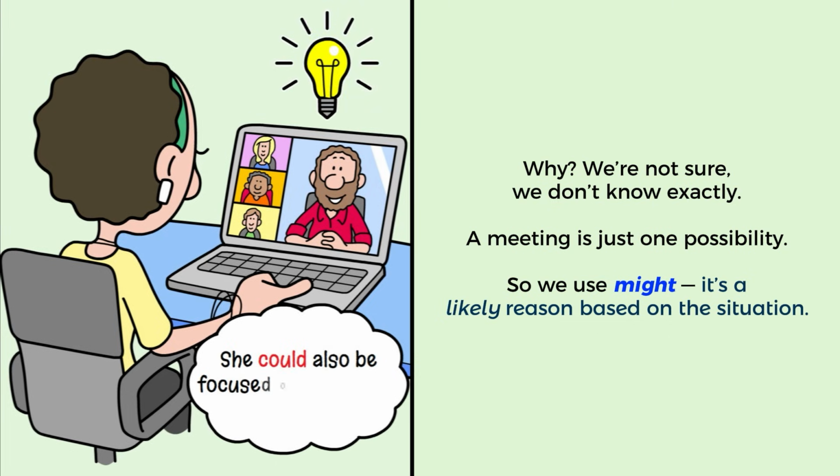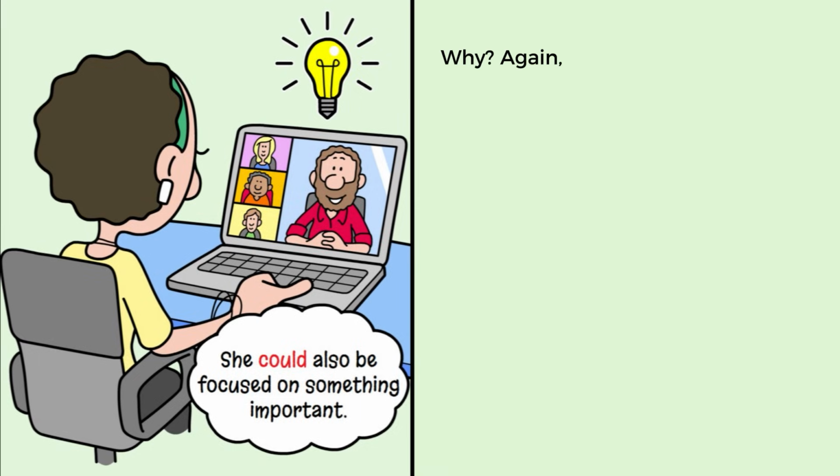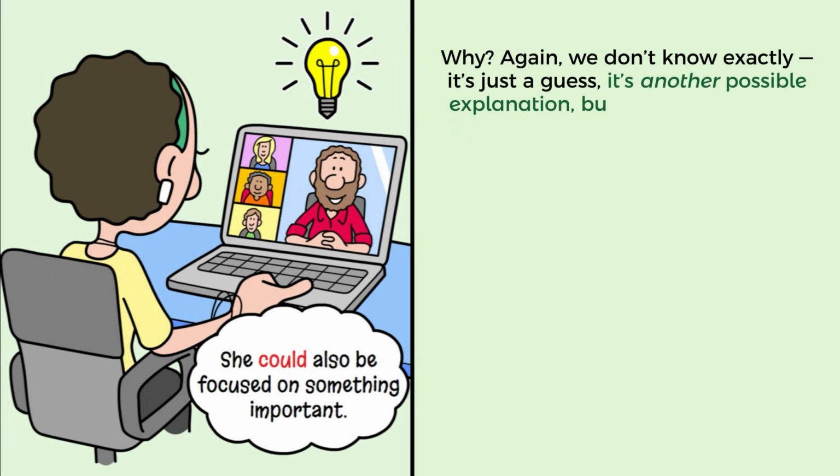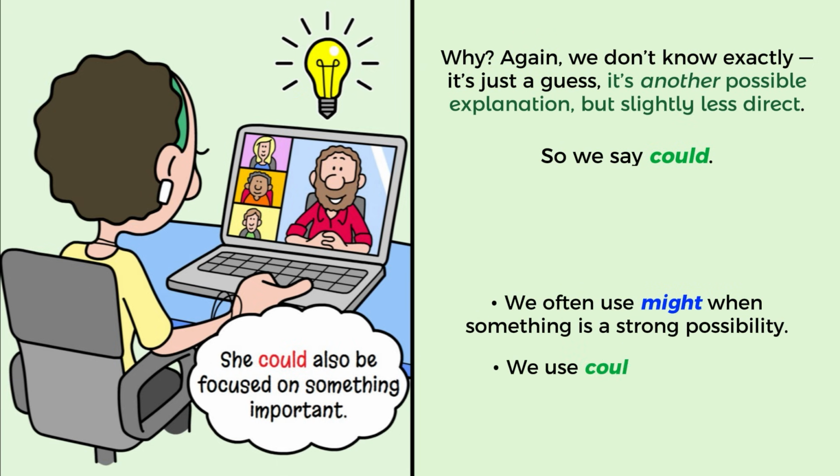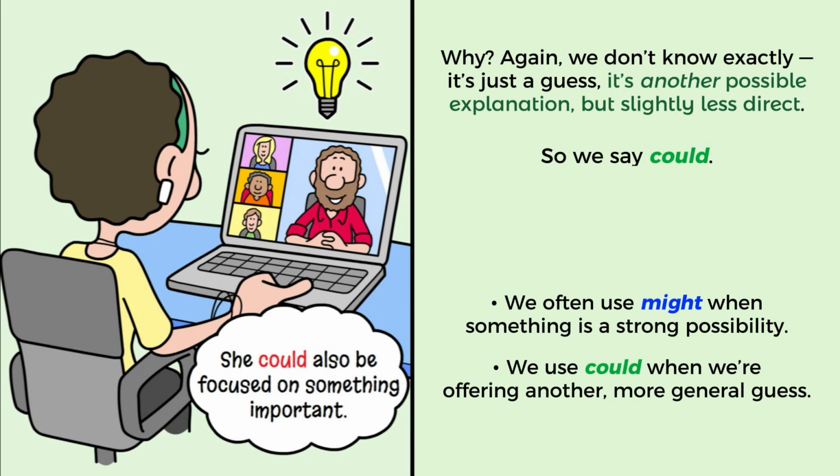She could also be focused on something important. Why? Again, we don't know exactly. It's just a guess. It's another possible explanation, but slightly less direct. So we say could. We often use might when something is a strong possibility. We use could when we're offering another, more general guess. Possibility 50%.